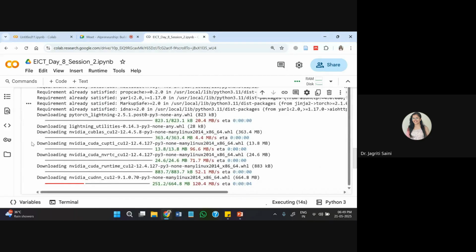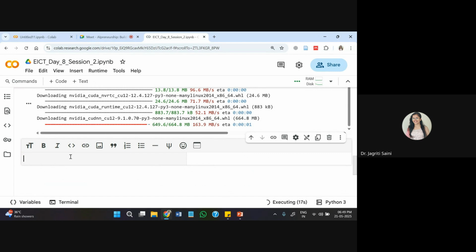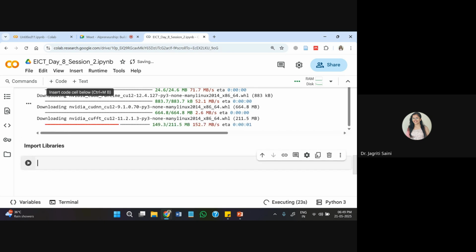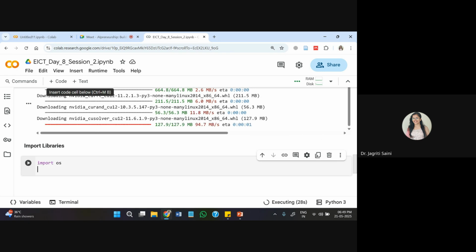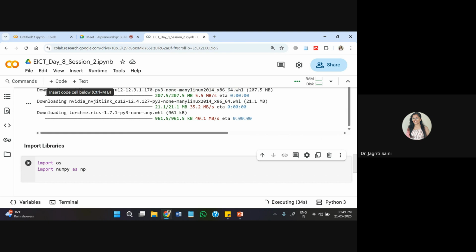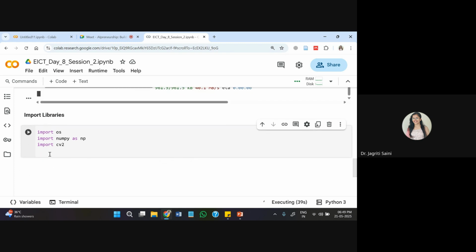So in the meanwhile, I can put up the next portion, that is to import relevant libraries. And inside this, a range of libraries I'll need. Many of them we have already used in previous sessions, so I may not need to explain each one of them separately. But yes, you can see the list that we are using here. I'm using OpenCV also, because that is the best way to work on computer vision applications where you have to extract data from some images directly. PyTesseract also I have imported. I have installed it already, so I can import it directly.